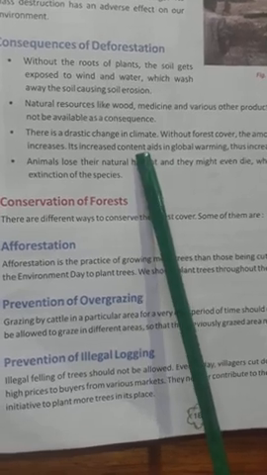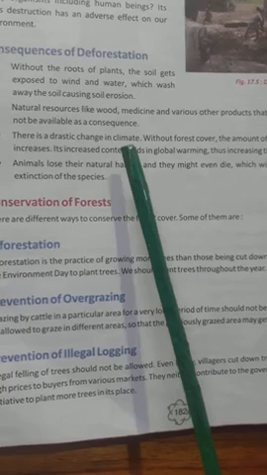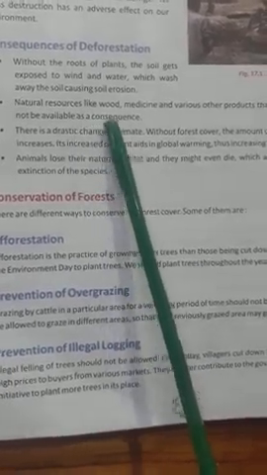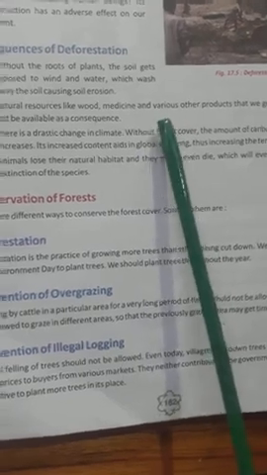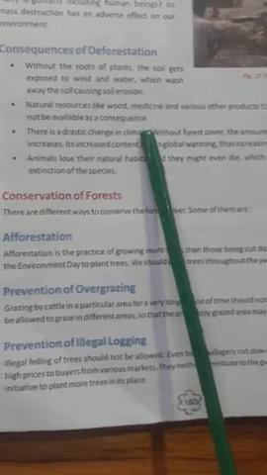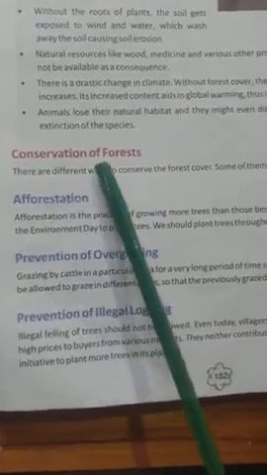And there will be more carbon dioxide, less air for us to breathe. Even natural resources like wood, medicines, and various products we get from the forest will not be available.